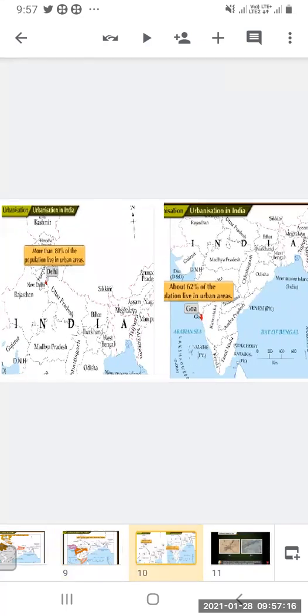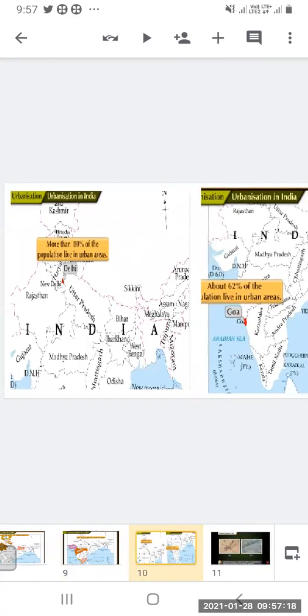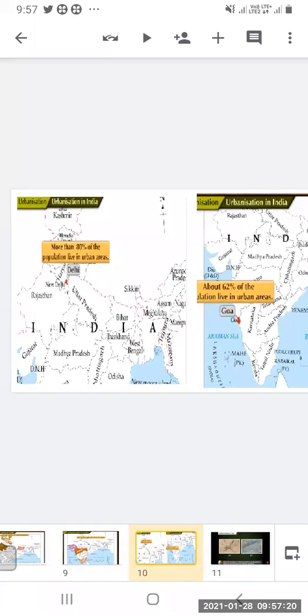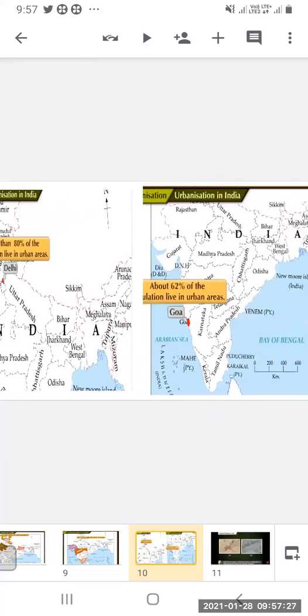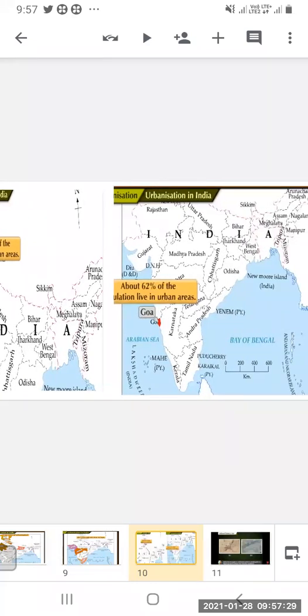Now here you can see more than 80% of the population live in urban areas, and that is in Delhi. In Delhi, over 80% of the population lives in the cities, and here about 62% of the population live in urban areas, where that place is Goa.